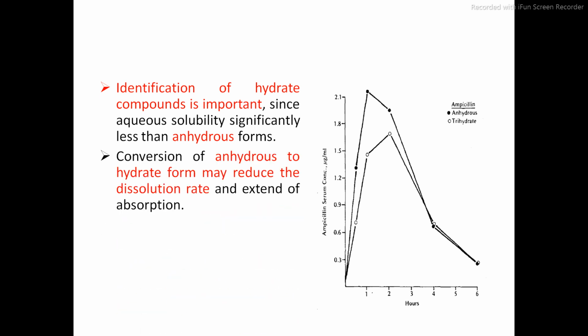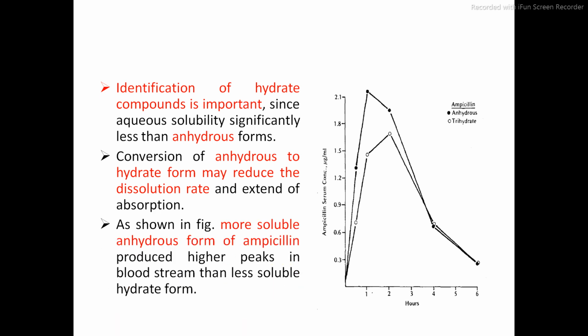Anhydrous form absorbs rapidly as compared to the hydrate form. So conversion of anhydrous to hydrate form may reduce the dissolution rate. As we have discussed earlier, conversion of amorphous to crystalline form affects the dissolution rate. In the same way, conversion of anhydrous to hydrate may affect the dissolution and solubility of that drug, and directly it will affect the extent of absorption.